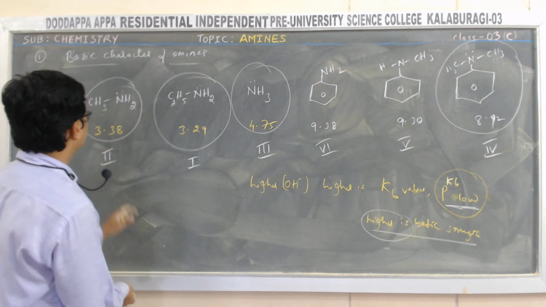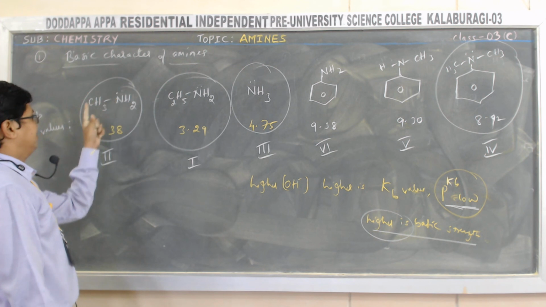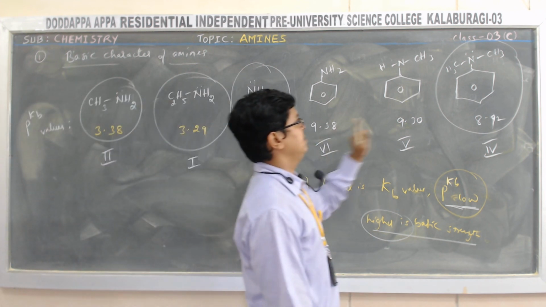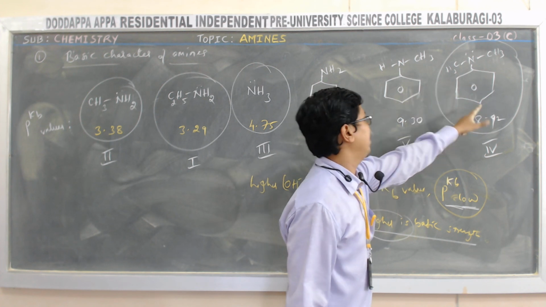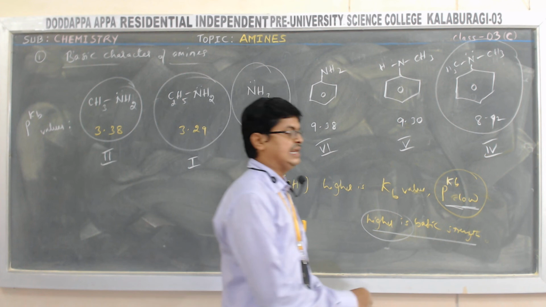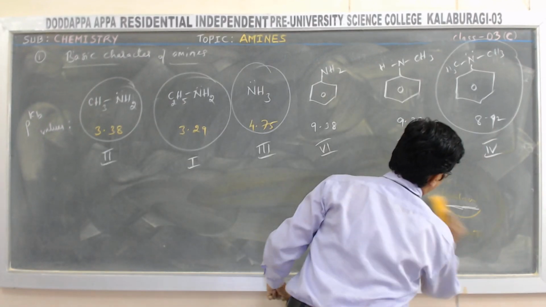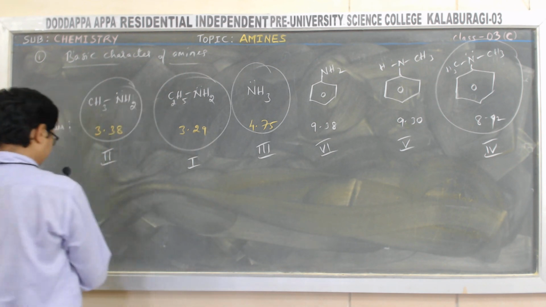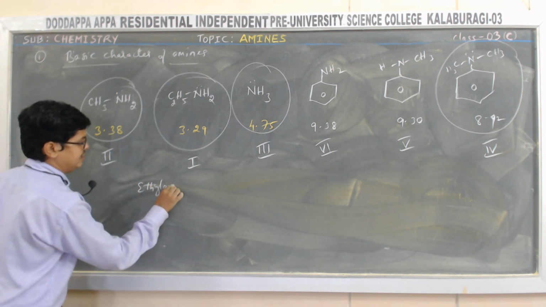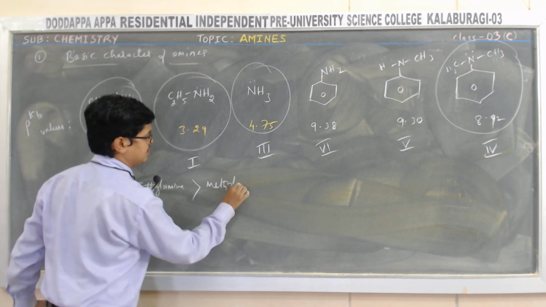Means ethylamine is more basic when compared with methylamine, then ammonia, then N,N-dimethylaniline, then N-methylaniline, then aniline. Let me write here their names. Ethylamine is more basic than methylamine.